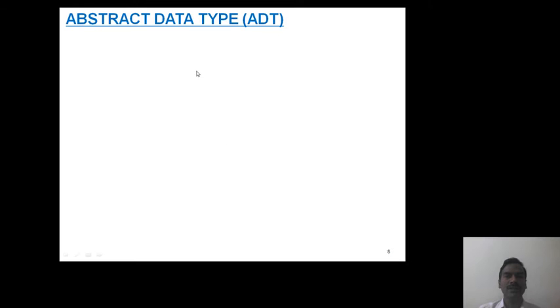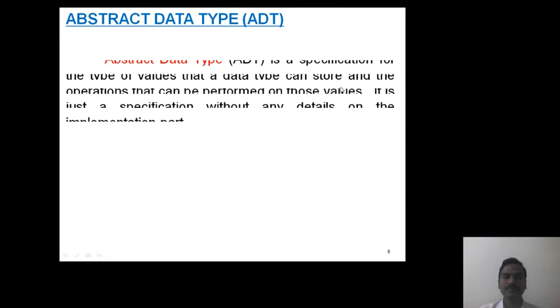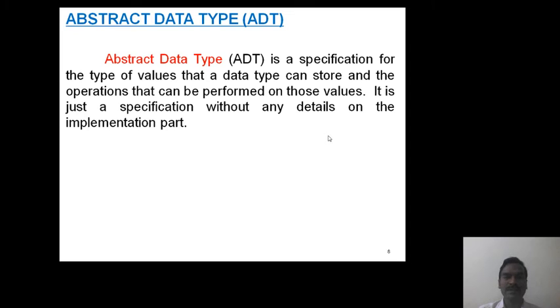Now we go for one more definition, abstract data type, which is simply referred to as ADT. ADT stands for abstract data type. ADT means it is a specification that describes the type of the values and operations that can be performed on those values.